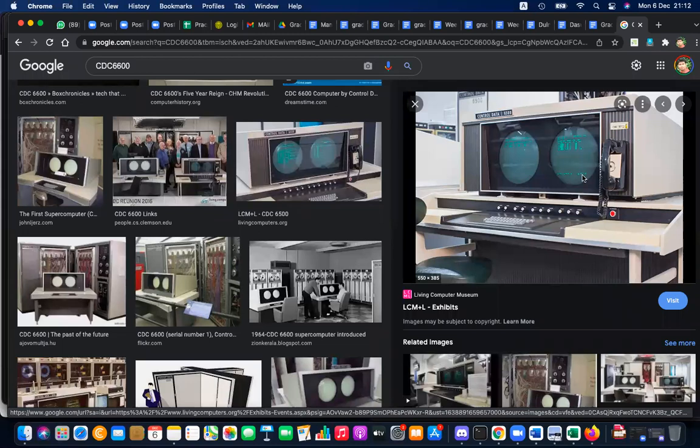Sir, in this third generation, why is the cover of the display not removed?